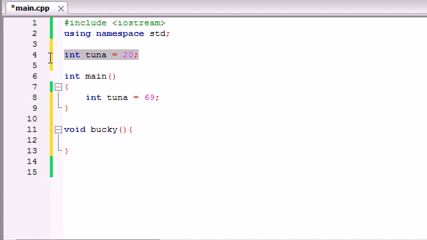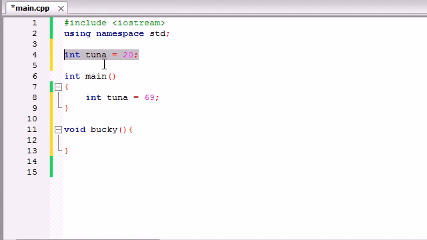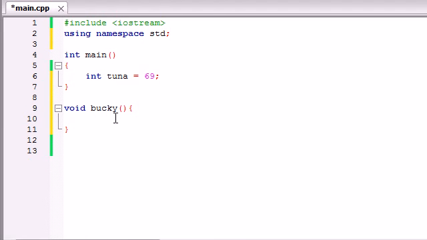Whenever you make your variable outside the functions, then every single function can access this tuna variable. So this function can use it, Bucky can use it. Every function has access to this variable. But for example, say you only made this variable inside main. That means that whenever Bucky tried to use the variable tuna, it's going to get an error message.